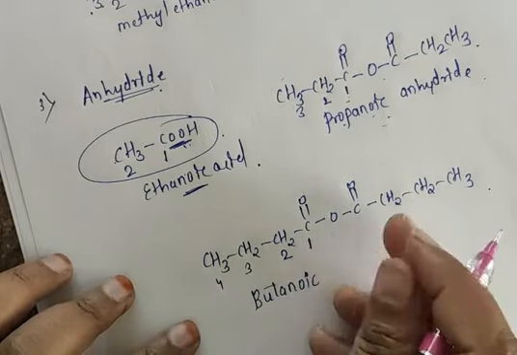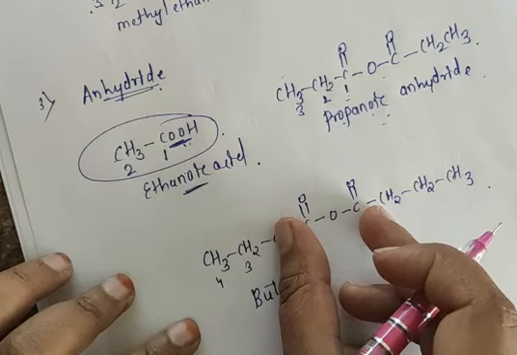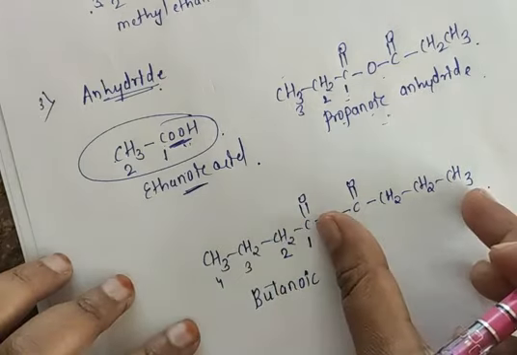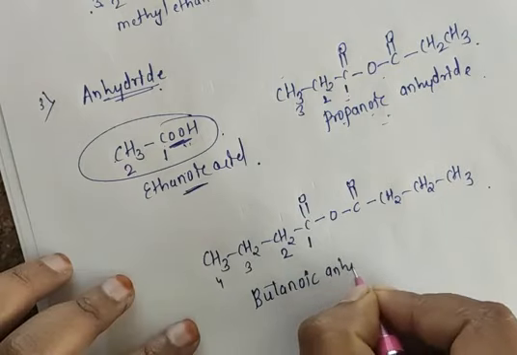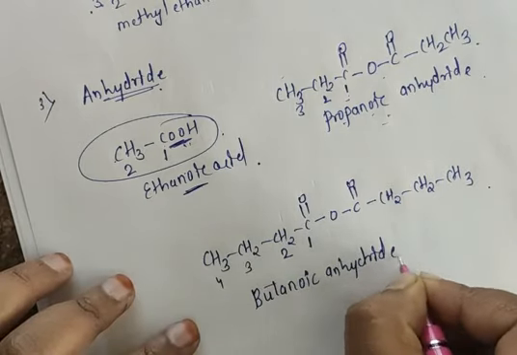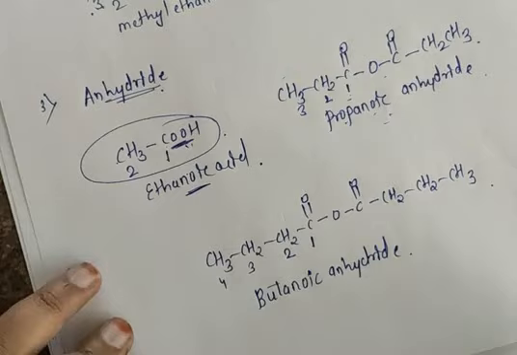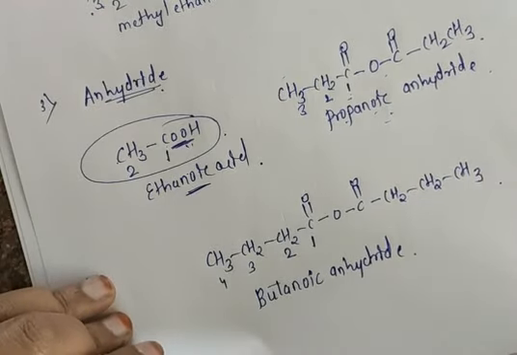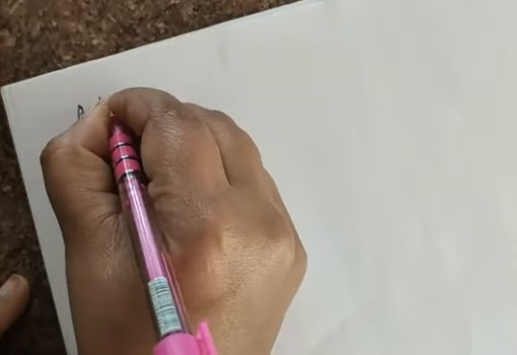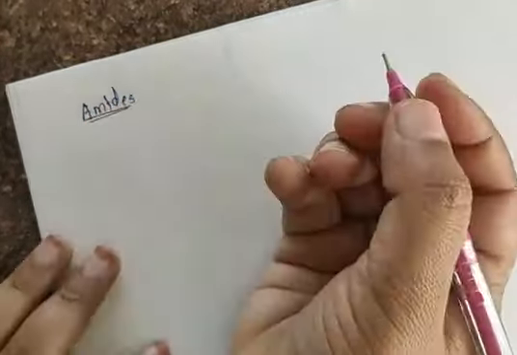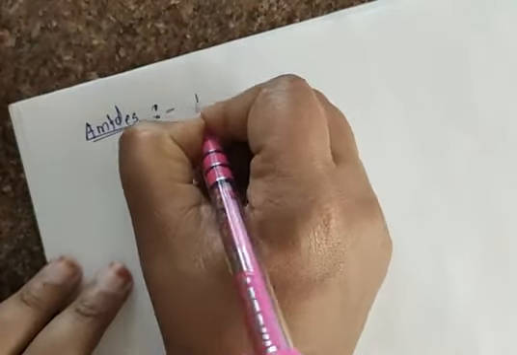Yes or no? But we don't have a carboxylic acid. Instead of carboxylic acid, I am repeating the same group here. So it is nothing but anhydride. So butanoic anhydride. So what is the name here? Butanoic anhydride. So this is about the third derivative of carboxylic acid. Now we will discuss the last derivative of carboxylic acid, that is amides.